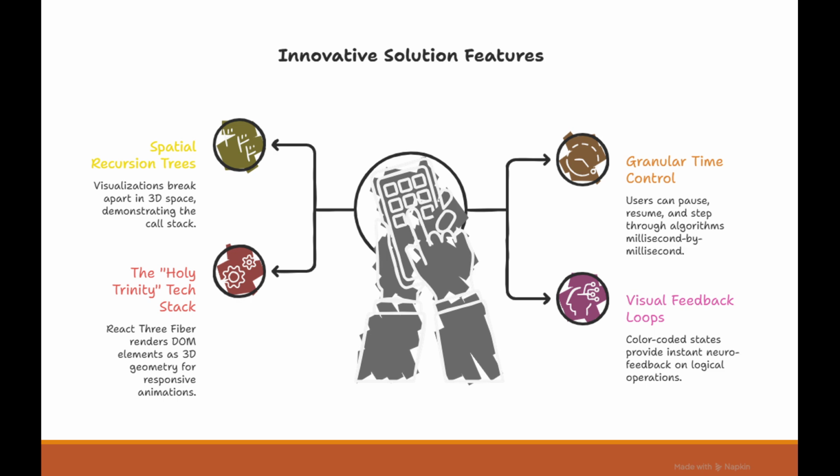Building AlgoVerse required combining advanced web technologies with performance optimization. We use React Three Fiber to render 3D graphics efficiently in the browser. We use React useRef hooks to bypass unnecessary re-render cycles and maintain smooth animation even during deep recursion. We also built a custom smart sleep promise wrapper to manage pause and resume functionality while keeping algorithm execution stable. The entire platform runs on lightweight web technology without using heavy game engines.